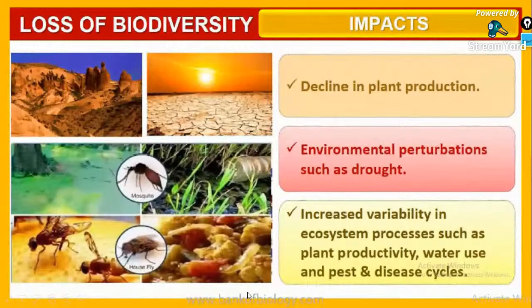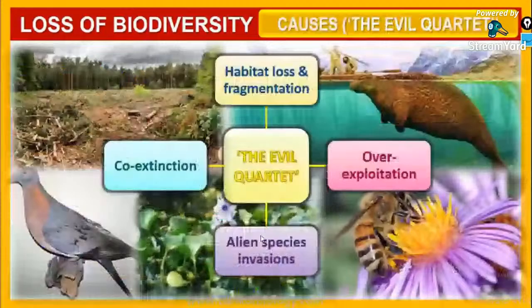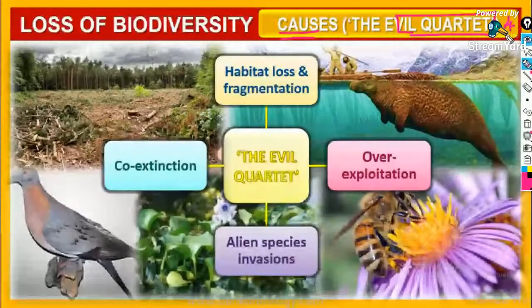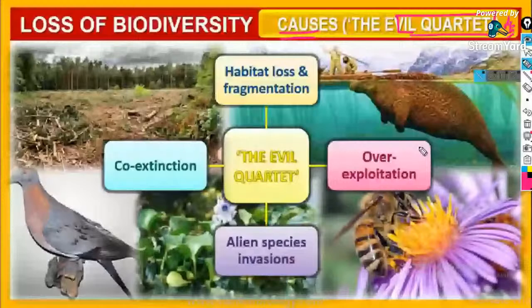So these are all the different kinds of impacts of ecological imbalance, or the loss of biodiversity, on the environment as well as on other organisms. Next, we are going to discuss something very important: the causes of loss of biodiversity, or the evil quartet. What do you mean by quartet? Quartet means four. So there are four main evil causes for the loss of biodiversity, and we will discuss each one in detail.